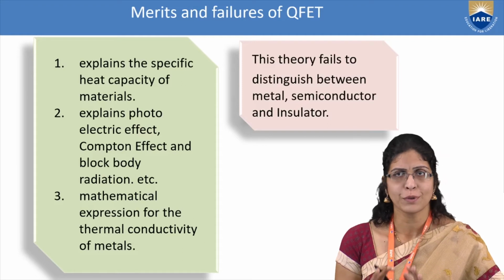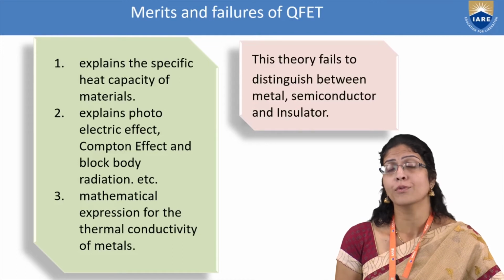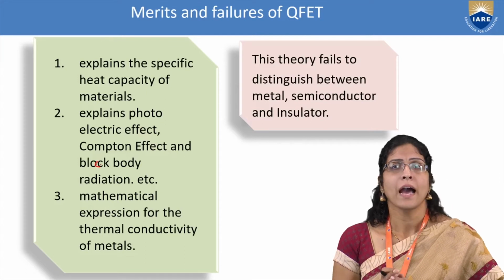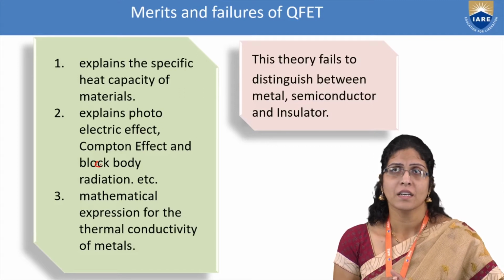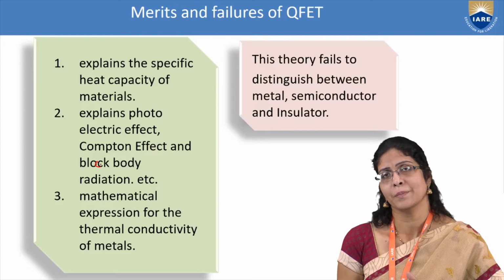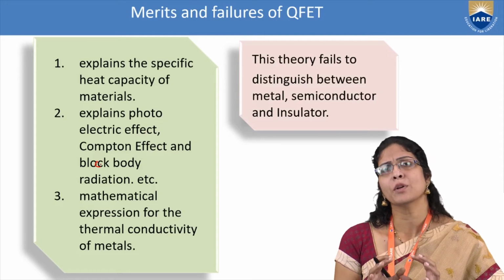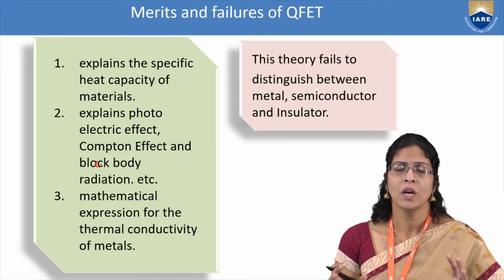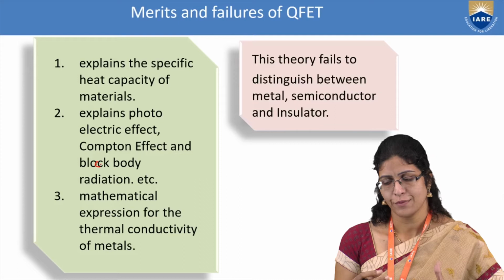It has given a lot of beautiful results, where they have explained the specific heat, and they could explain how the photoelectric effect works, how the Compton effect works, and black body radiation, and give the mathematical expressions of the thermal conductivity of metals too. But this quantum free electron theory was not able to distinguish the metals, semiconductors and insulators, especially with respect to the behavior of the electrons, because the behavior of electrons as a wave was in existence, and they could have taken it and explained it further, but they failed to do so.